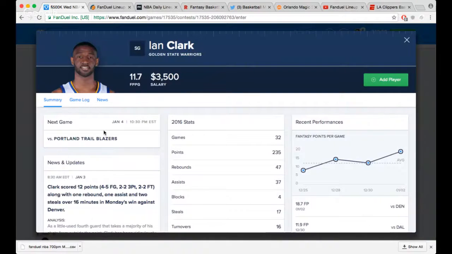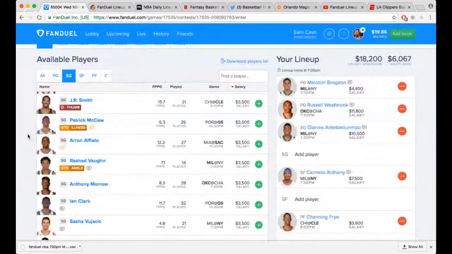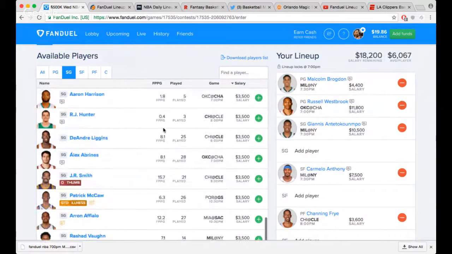If he used to get 20, I hate trying to predict blowouts, but I think this game might be a blowout, and he could see minutes like he got against Dallas. We've seen him be streaky a bit, so I wouldn't be too mad if anybody played them. I'm probably not gonna have too much of him though.